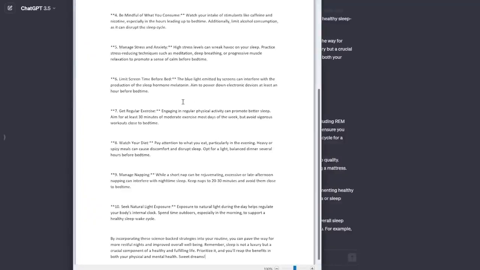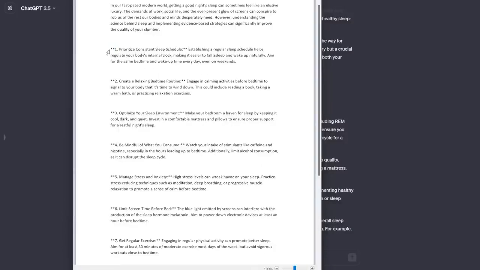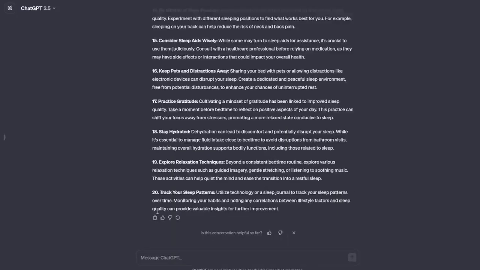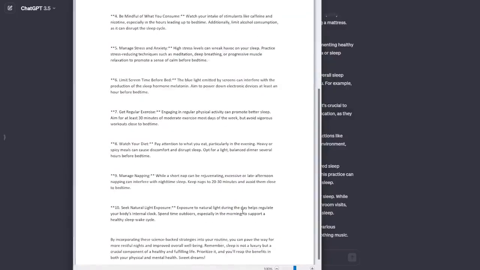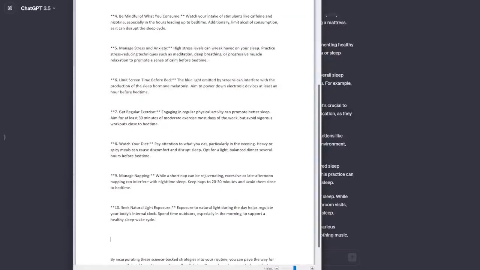So you can see here, for example, there's these stars and numbers that we don't need, so we got to get rid of that. We just want the whole thing in paragraph form. And then I'm also going to copy the additional paragraphs and then paste it right before the conclusion paragraph.